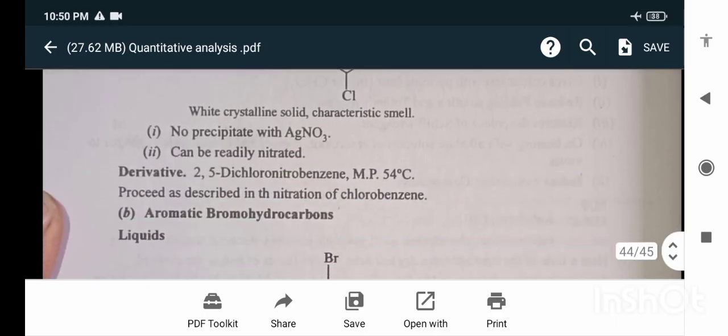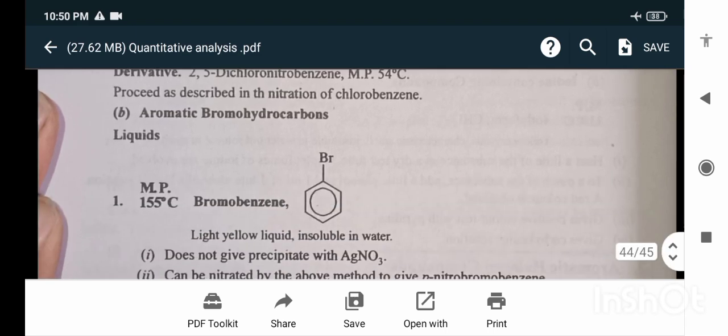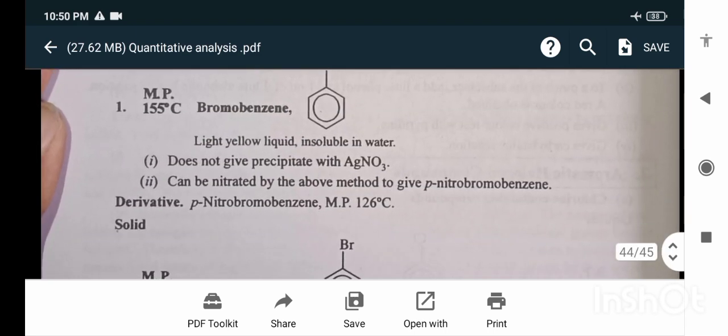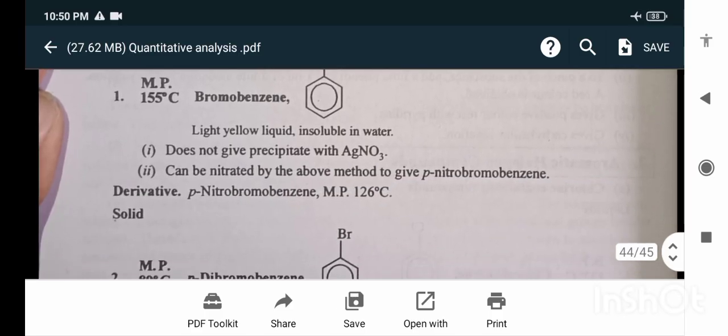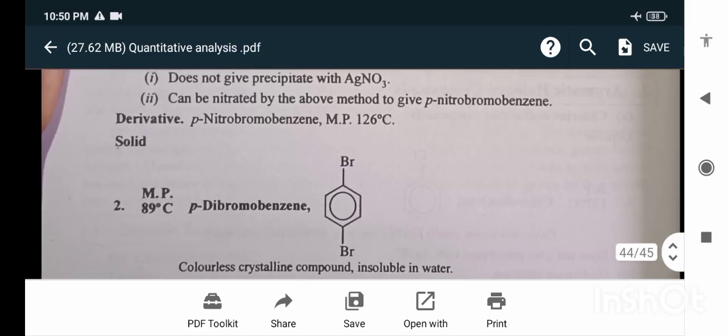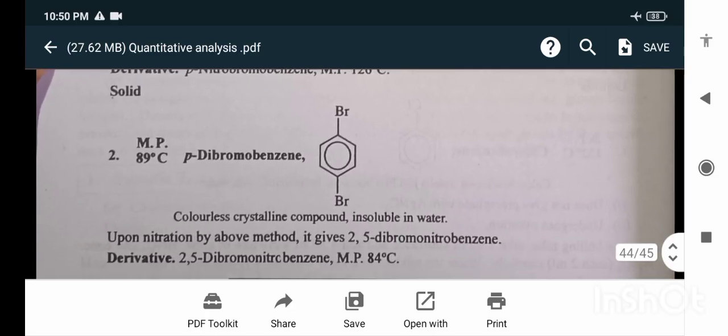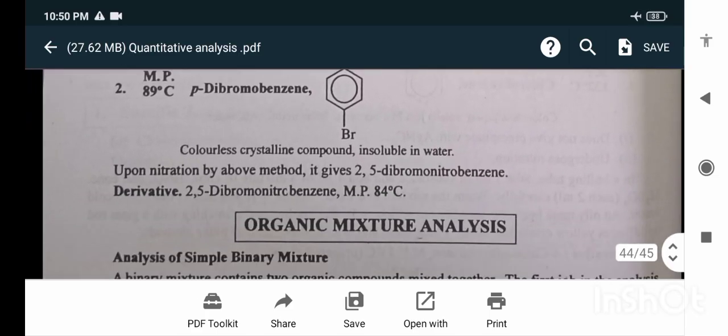Paradichlorobenzene, melting point 53 degrees Celsius. No precipitate with silver nitrate, can be readily nitrated. Derivative is 2,5-dichloronitrobenzene. Aromatic bromohydrocarbons, such as bromobenzene, do not give a precipitate with AgNO3 and can be nitrated by the above method to give para-dinitrobenzene. Derivative is para-dinitrobenzene, melting point 126 degrees Celsius.